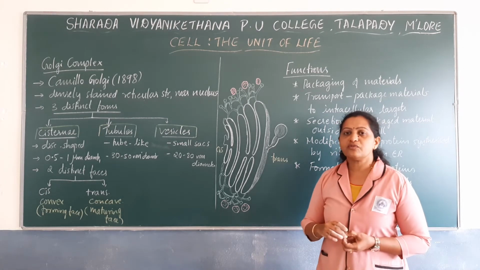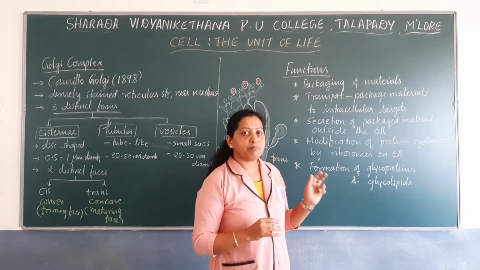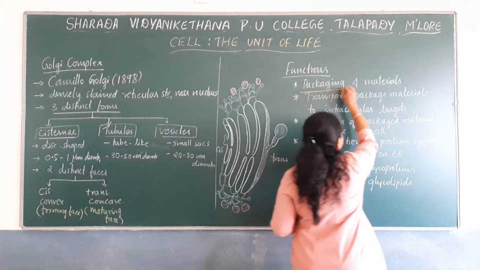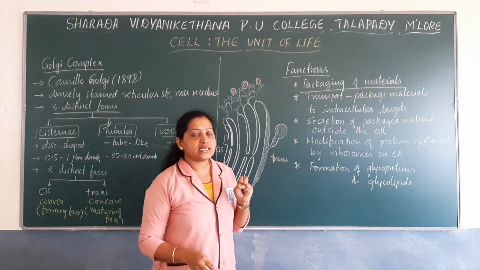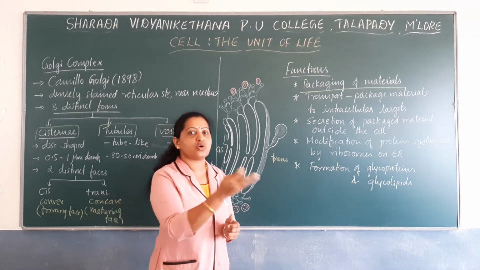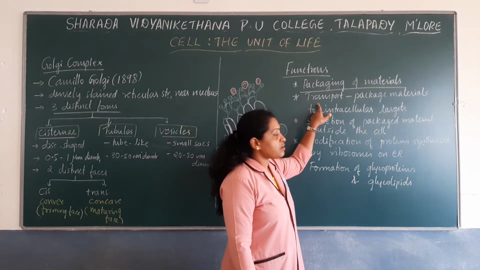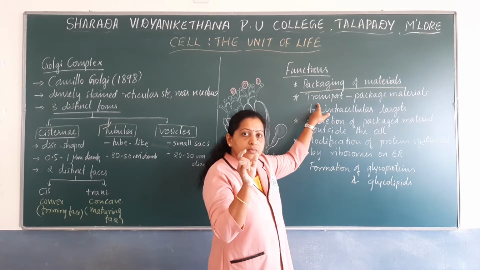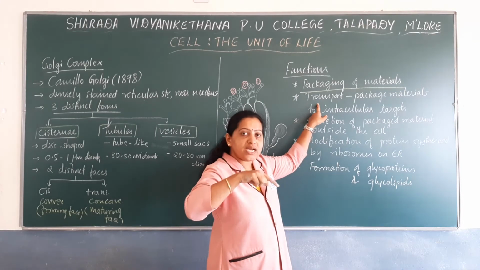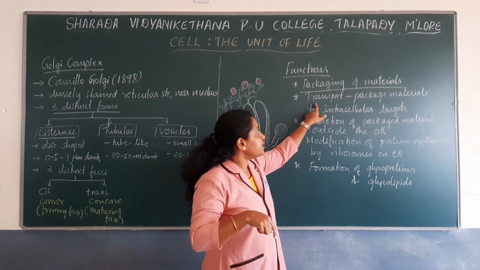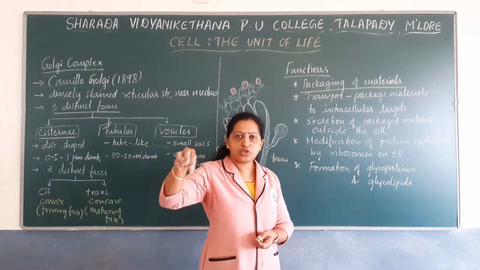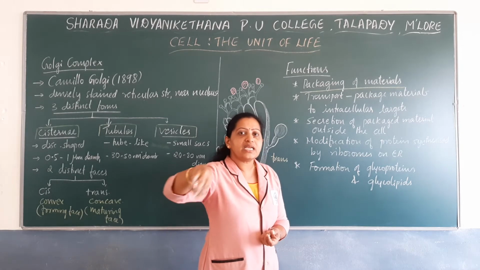So next, let us see what is the function of Golgi complex. The principal or main function of the Golgi complex is packaging of material. Once the materials are packed inside the Golgi complex, they have to be transported to various destinations. The packaged materials are transported to sites inside the cell, that is, to intracellular targets. Intracellular targets means any of those target sites inside the cell.